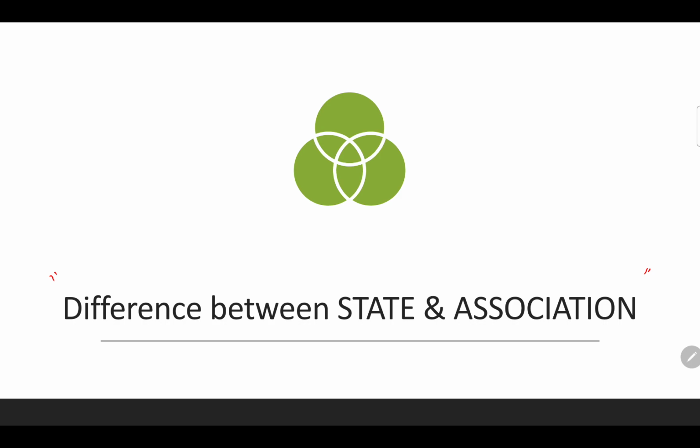In the last slides, and also in the last online classes, I have been discussing since the beginning of chapter 2: what is state? It has 4 elements. We discussed what is state and society, what is state and government. In the same way we are studying state and association. Till here I guess that you are understanding what is association. Now we have to look into the differences between state and association.